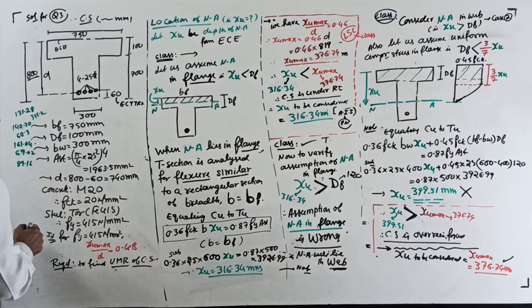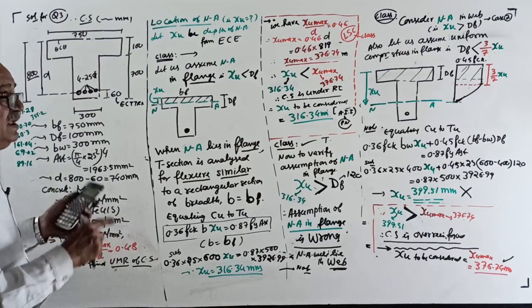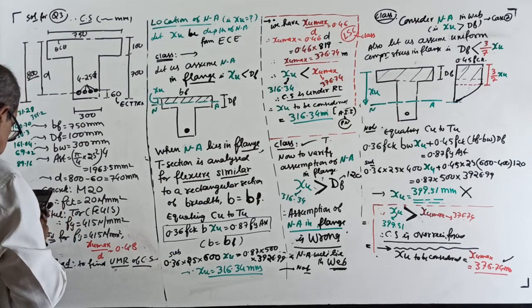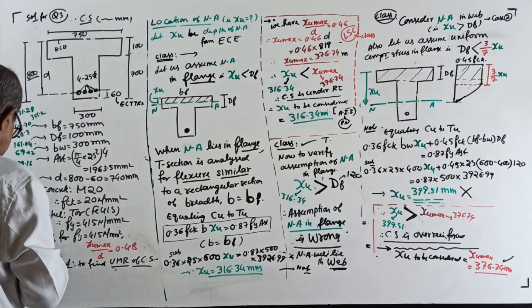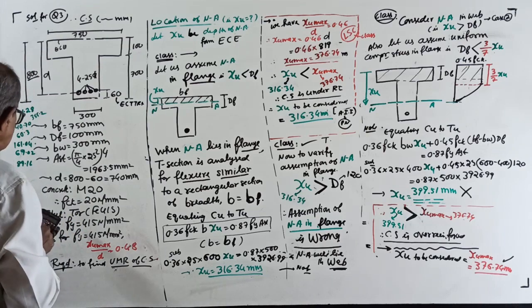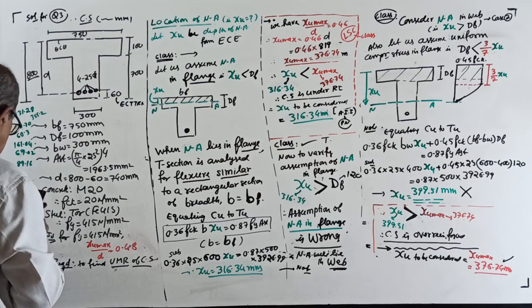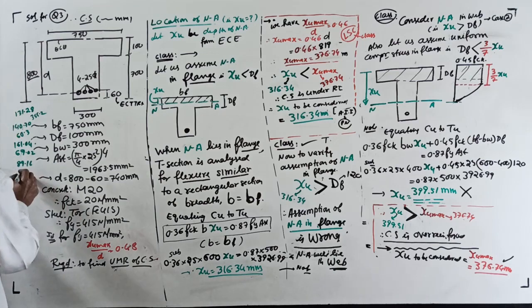Everything over. Ultimate MR also I will calculate. In terms of imagining, 0.36 into XU by D is required. For that one, 151.04 divided by D. How much is D? D is 740. So it is 0.2176.